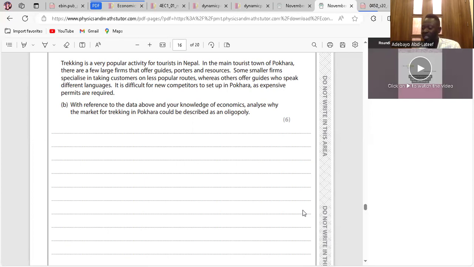Another feature of oligopoly is barrier to entry. The data states that it is difficult for new competitors to set up due to expensive permits. So expensive permits may discourage new businesses from setting up. That is also a barrier, because since they're small, they don't have the financial capability to set up, because they are new.